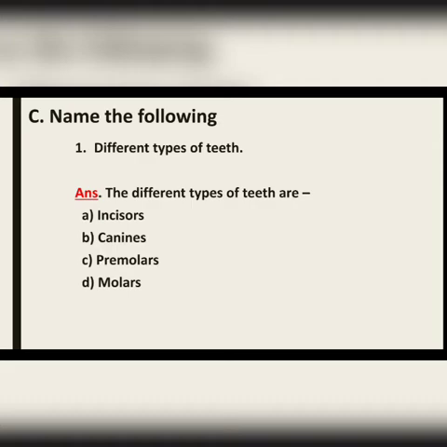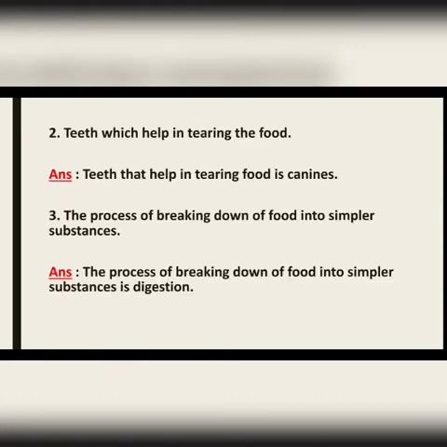The first question is different types of teeth. The answer will be, the different types of teeth are incisors, canines, premolars, and the last one molars. Now let us move to the second question. Teeth which help in tearing the food.